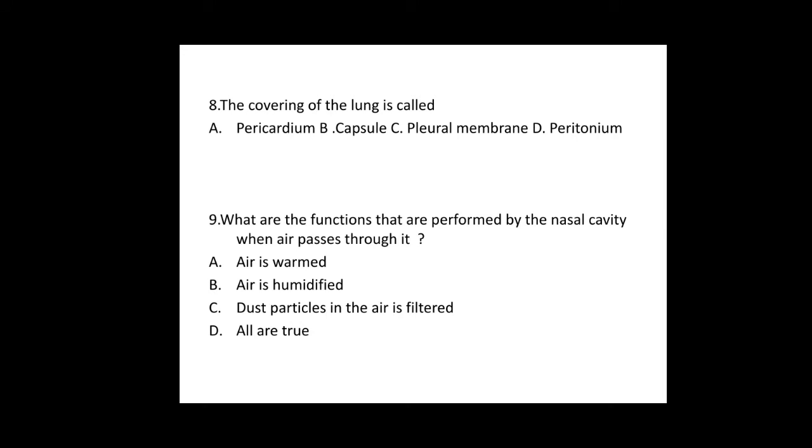Eighth question, the covering of the lung is called as pleura or pleural membrane. Here see option A, pericardium. It is also a covering but not for the lung, it is for the heart. Option D, peritoneum. Peritoneum acts as the lining of the abdominal cavity. So for the eighth question, option C is the correct one.